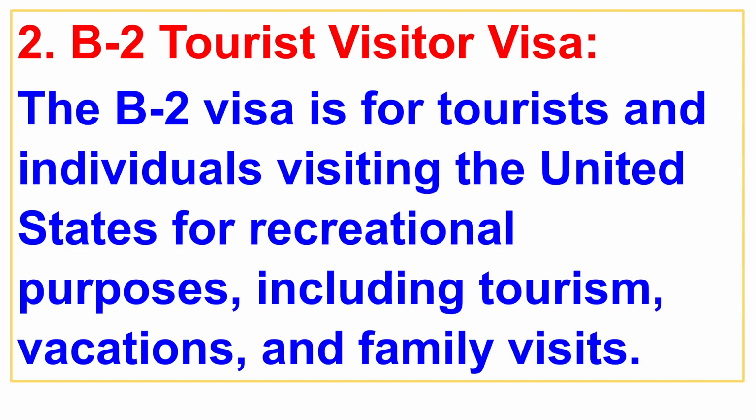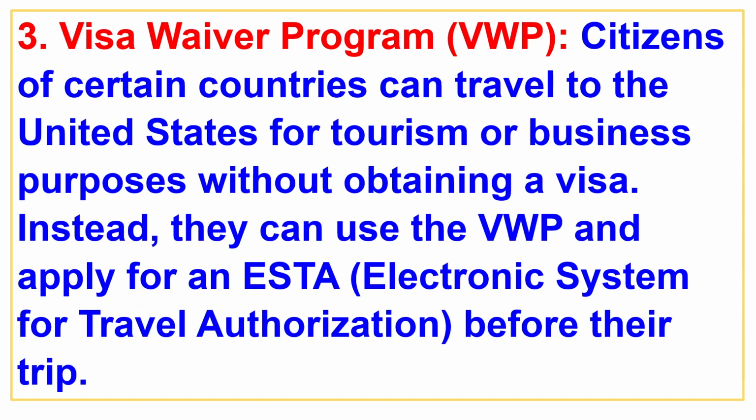The B2 visa is for tourists and individuals visiting the United States for recreational purposes, including tourism, vacations, and family visits. 3. Visa Waiver Program, VWP. Citizens of certain countries can travel to the United States for tourism or business purposes without obtaining a visa. Instead, they can use the VWP and apply for an ESTA, electronic system for travel authorization, before their trip.